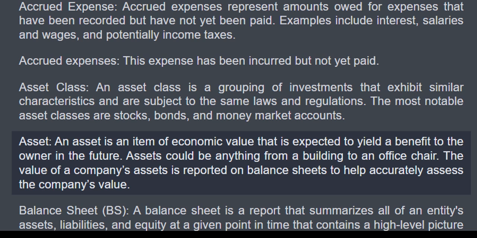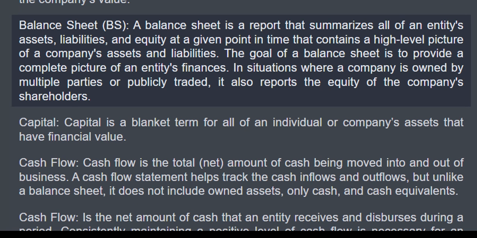Asset. An asset is an item of economic value that is expected to yield a benefit to the owner in the future. Assets could be anything from a building to an office chair. The value of a company's assets is reported on balance sheets to help accurately assess the company's value. Balance sheet, BS. A balance sheet is a report that summarizes all of an entity's assets, liabilities, and equity at a given point in time that contains a high-level picture of a company's assets and liabilities.